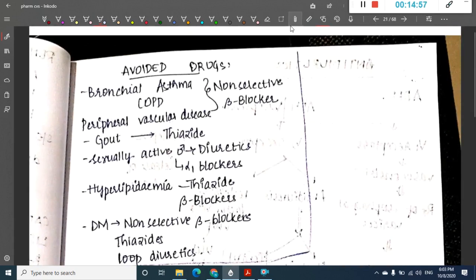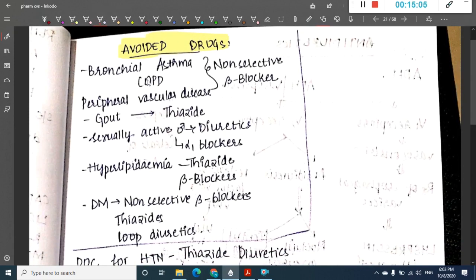Okay, next, these are very important. What are the drugs which are avoided in different conditions? If the patient has bronchial asthma or COPD or peripheral vascular diseases, in such cases non-selective beta blockers are avoided, because these beta blockers will inhibit the beta 2 receptor and cause bronchoconstriction, which will worsen the asthma and COPD.